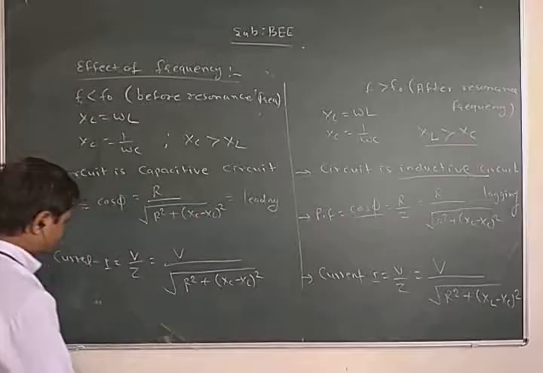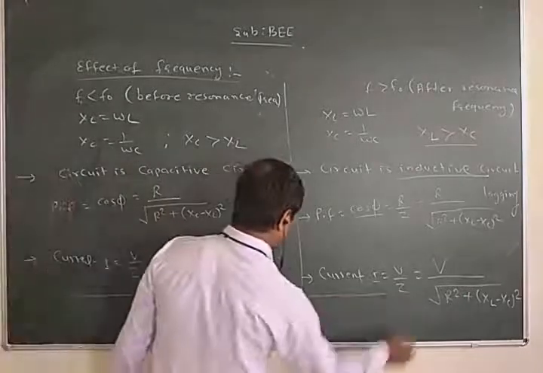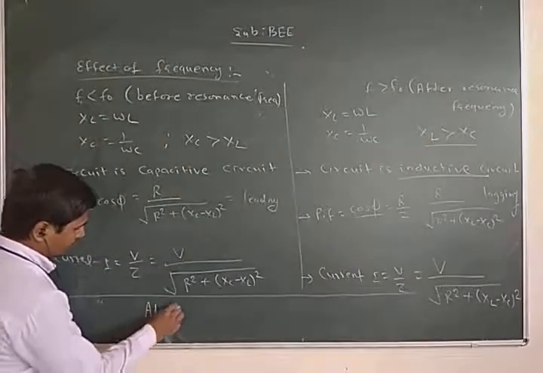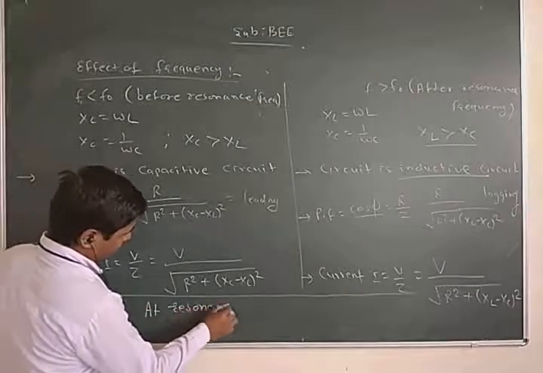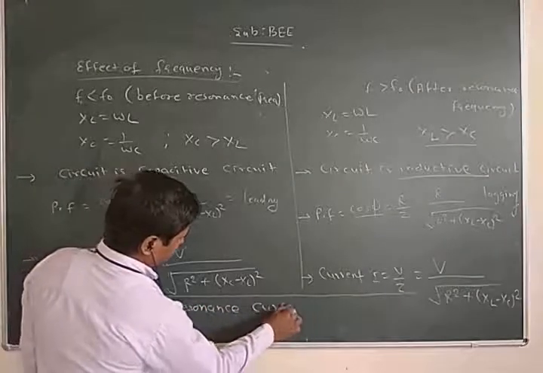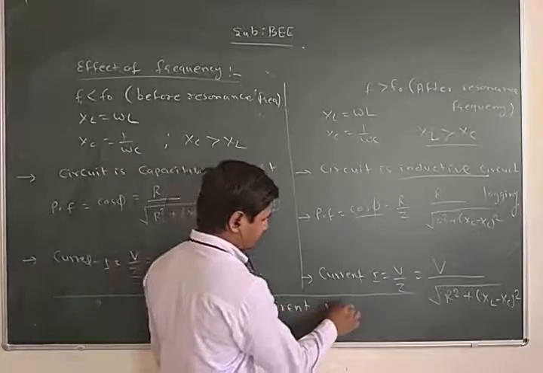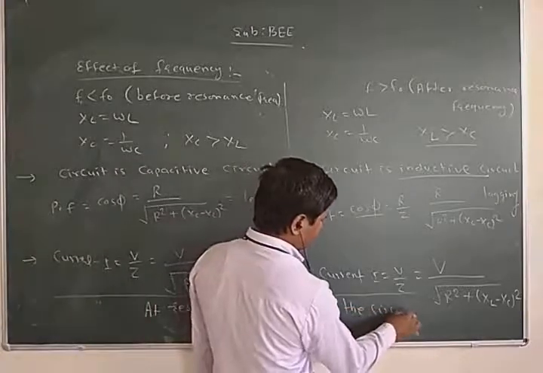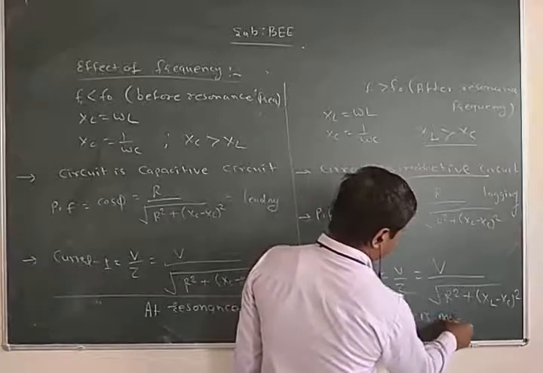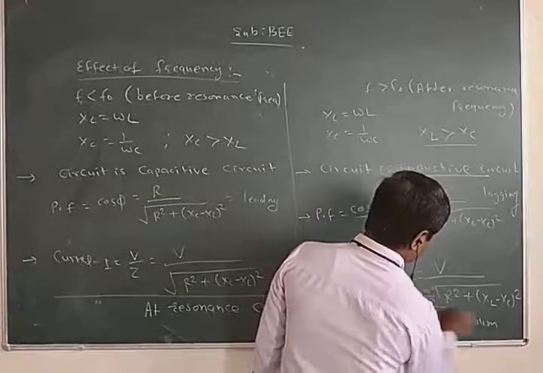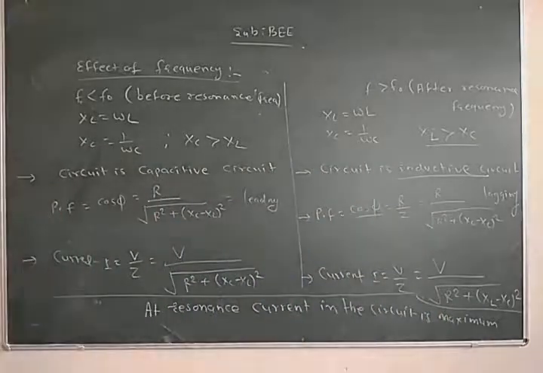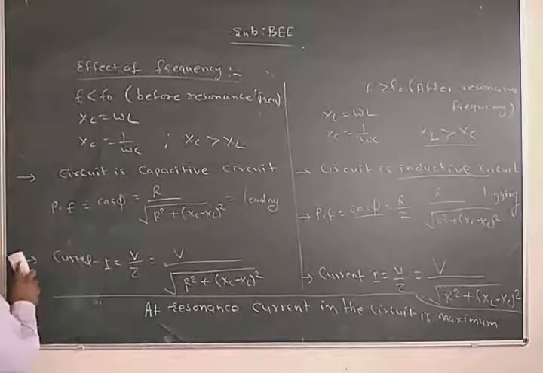At resonance, the current in the circuit is maximum. Before resonance, current will decrease. After resonance frequency, current will also decrease. So in all the cases the current in the circuit decreases, but current is maximum at resonance.